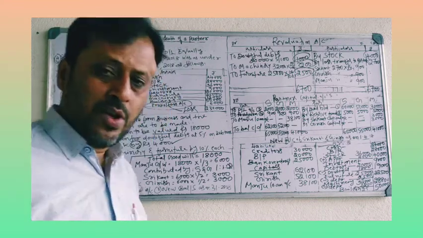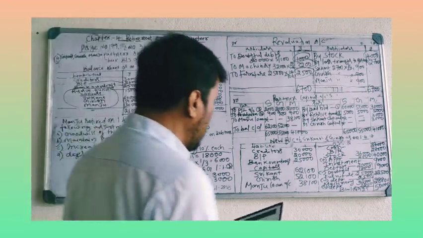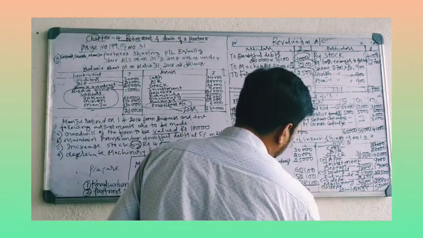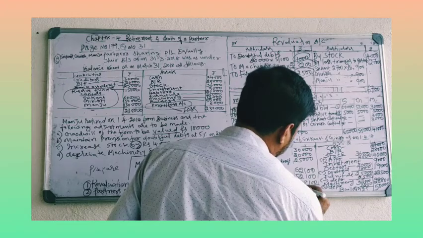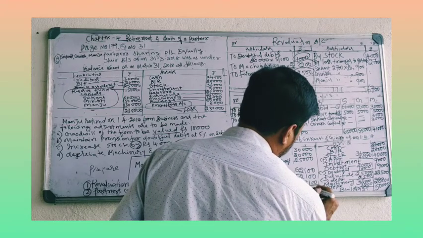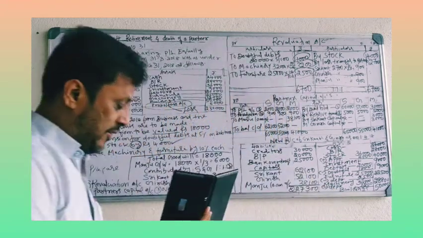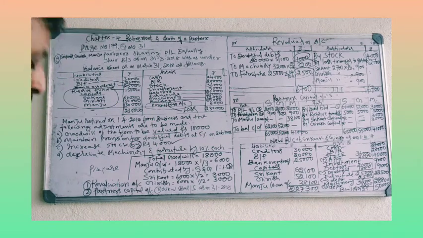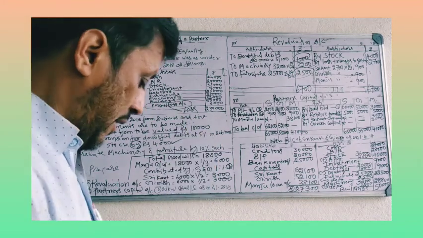That equals 2,27,300. Liability side 2,27,300. We'll check the total of the asset side.